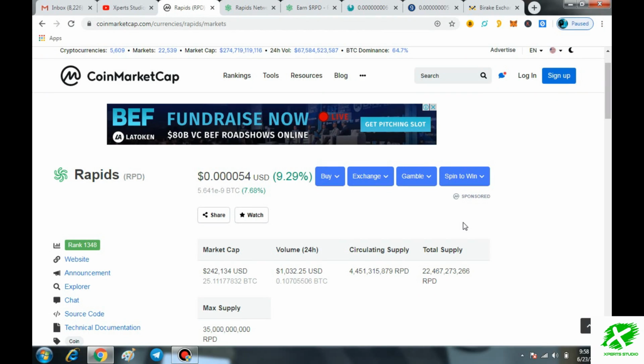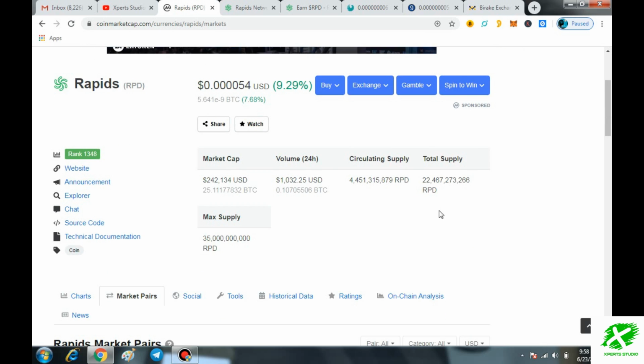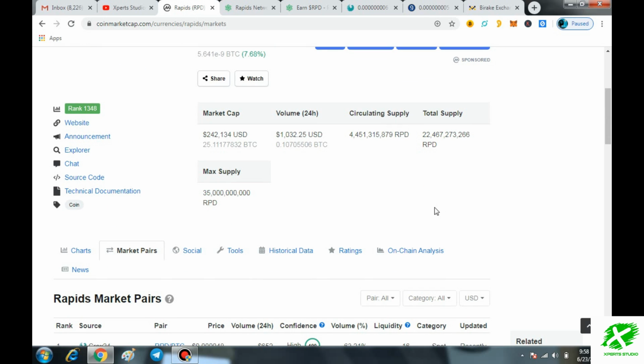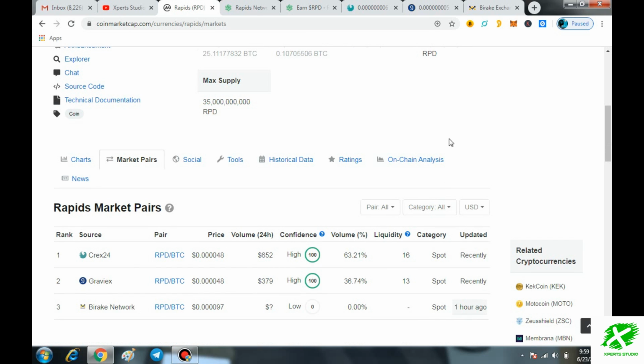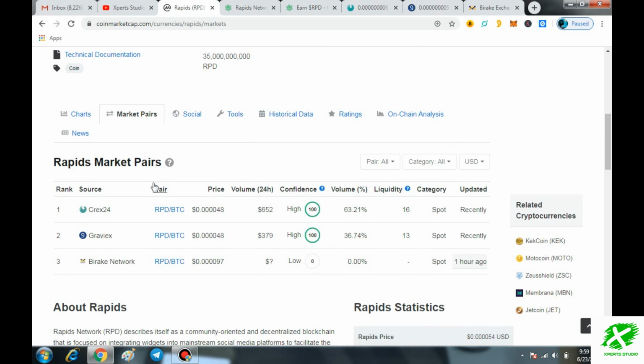Fast and secure payments across social media via blockchain technology. Rapids is a cryptocurrency project facilitating the sharing of Rapids through web browser and social media enabled widgets. At this time, it is available on three big exchanges: Crex24, GravyX, and also on the Byrake network. So you can easily purchase this token directly from these three exchanges.